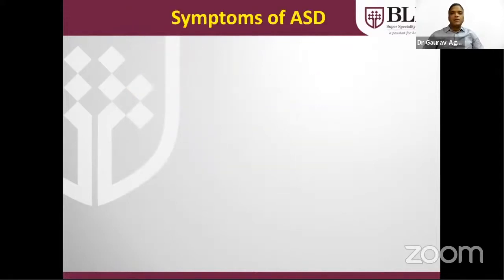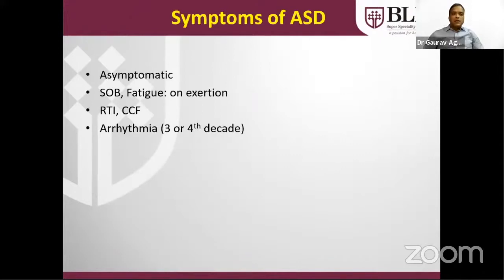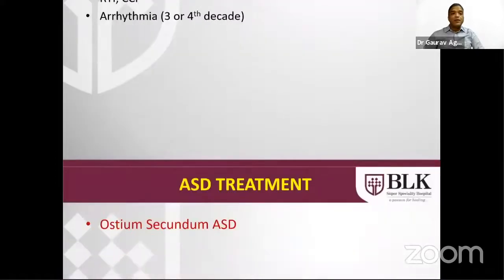What are the symptoms of ASD? Generally, patients with ASD, even if the defect is large, are asymptomatic, and rarely in the infant age group, in 5 to 10% of cases, the child may present with heart failure or pulmonary arterial hypertension, but this is very rare. In later stages, shortness of breath and fatigue on exertion can occur. Arrhythmia and pulmonary hypertension occur in the third and fourth decade if not treated.